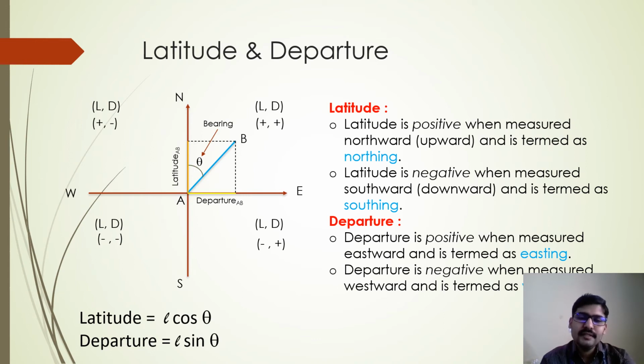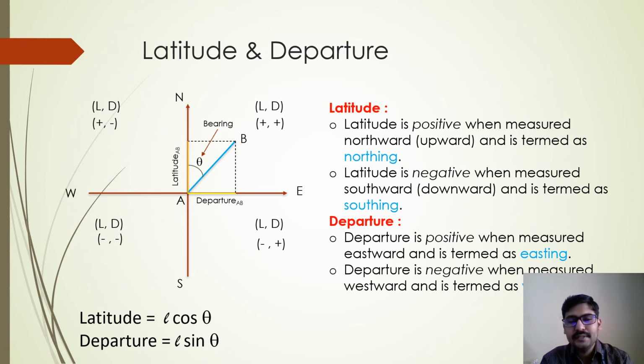So let us see what is the nomenclature. If you want to solve the problem, you need to understand there is a nomenclature. So latitude can be plus or minus, and even departure can be plus or minus. So when it will be plus and when it will be minus, you should understand, right? So latitude will be positive when measured in northward, upward direction. If the line is in the first and second quadrant, then the latitude will be upward, that is northward. So it is termed as northing. Latitude is called as northing, right?